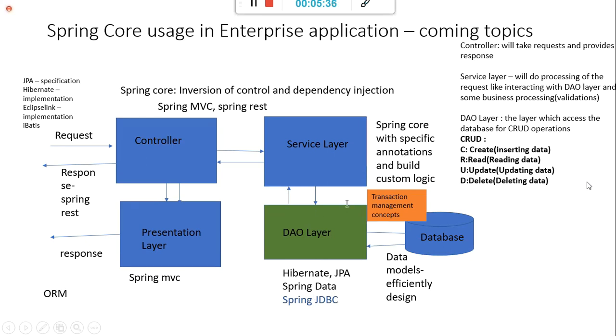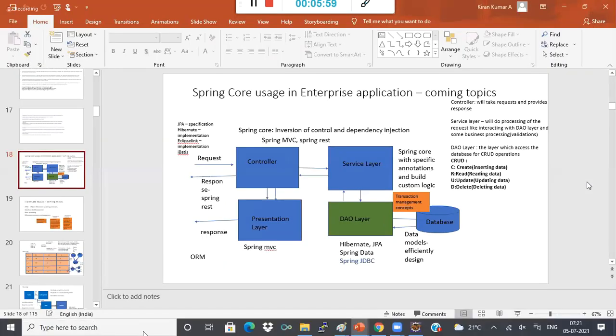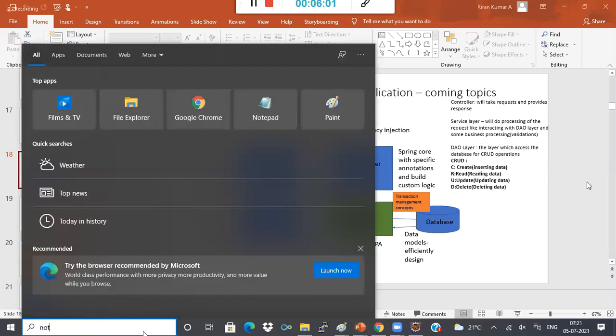So once we design this DAO layer, then we start implementing the other layers, okay? Controller, service, presentation layer and all. Once we complete this, then we'll switch to Spring MVC, then REST API, when the course gets advanced actually. So now let us start using this DAO layer, and let us start with Hibernate.